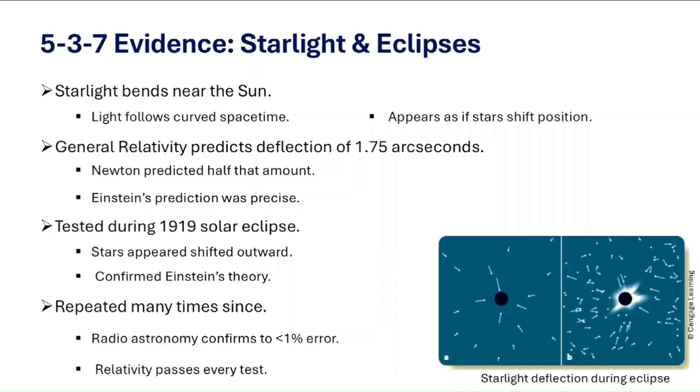So, more than 100 years later, general relativity still passes every experimental test we throw at it. So, the 1919 eclipse was the first dramatic proof of general relativity, and it made Einstein a household name. So, let's look at other evidence for general relativity, like the gravitational redshift of light and, more recently, gravitational waves.